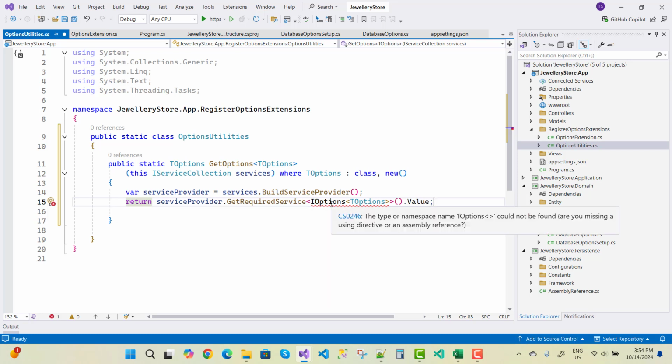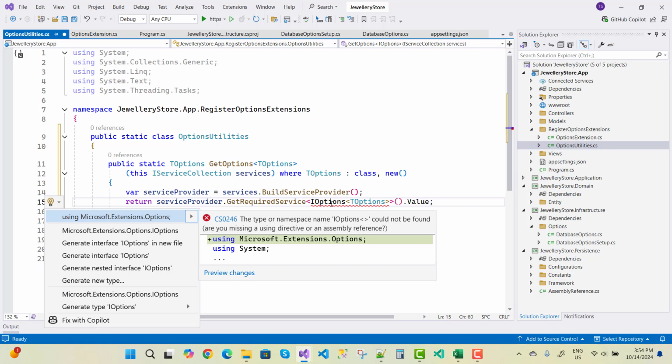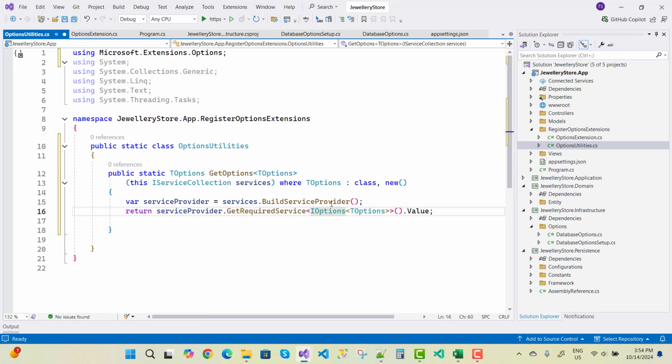provider.GetRequiredService IOptions, and IOptions actually exists in Microsoft.Extensions.Options. Suppose I want to pass it DatabaseOptions, so that it just gets the values of the database options by using the value method, but I want to get it by using the IOptions. So serviceProvider.GetRequiredService IOptions TOptions dot Value. Okay, now just after that I want to use this method in the class,